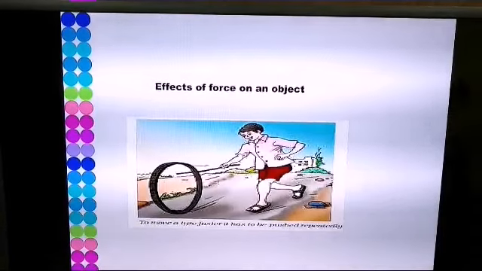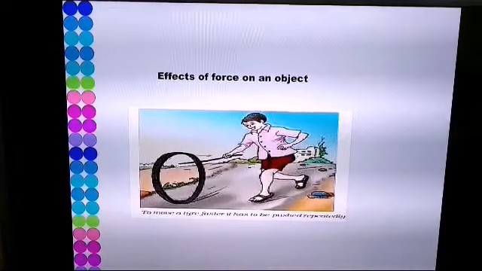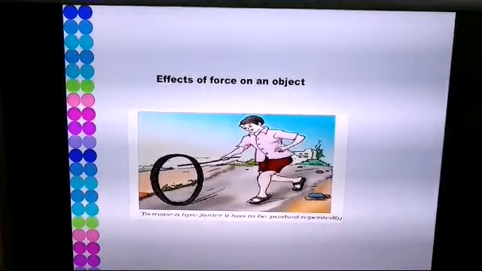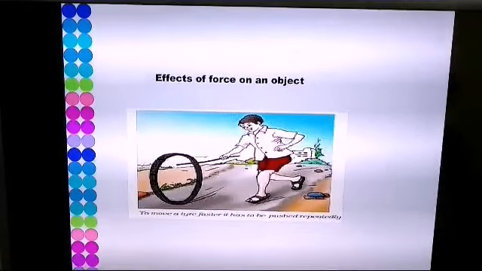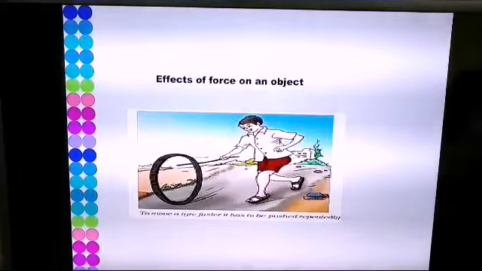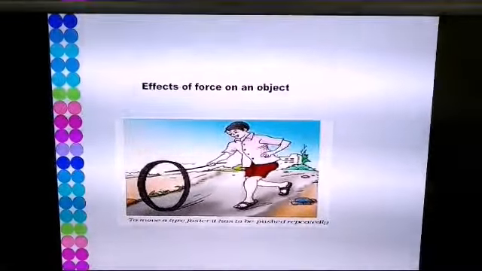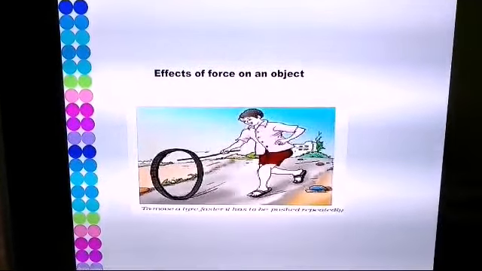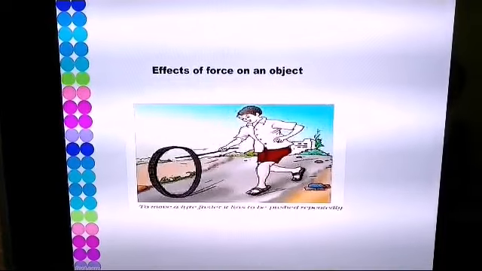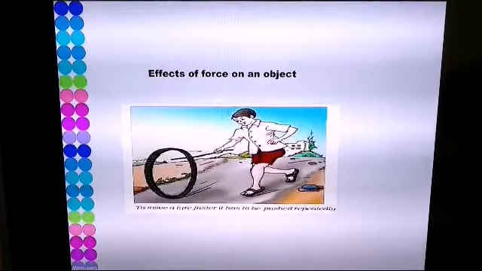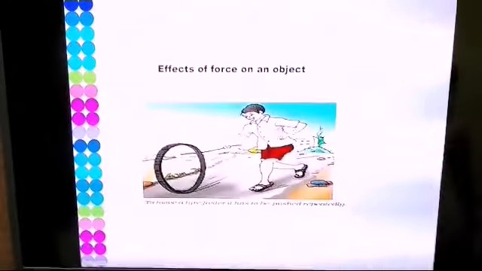One such effect is that when an object is in a state of rest, the object is set in a state of motion. For example, you can see a boy who is driving a tire with the help of a stick. The tire was initially in a state of rest, but when the boy applied force on the tire with the stick, the tire was set in a state of motion. So what is the effect of force on an object? The object which is at rest is set in a state of motion.